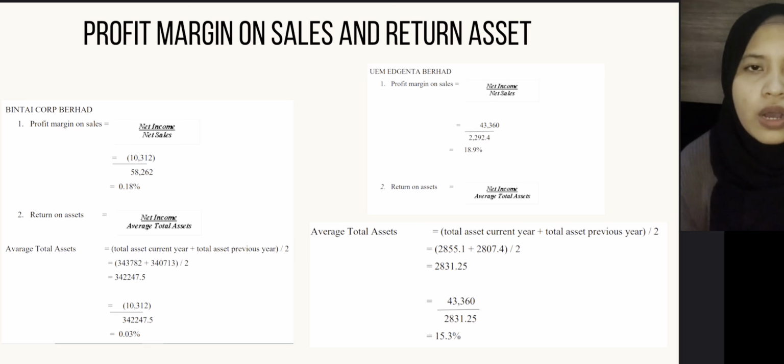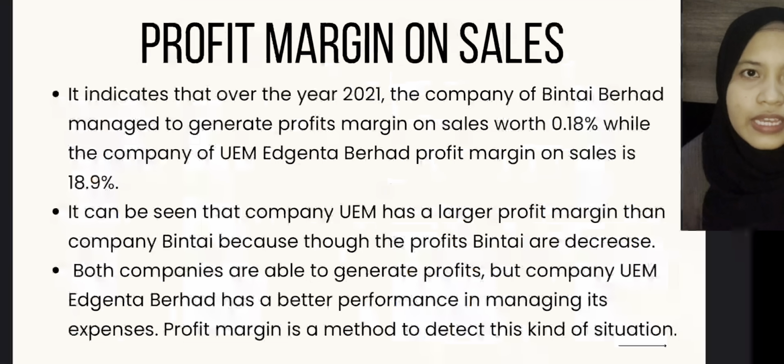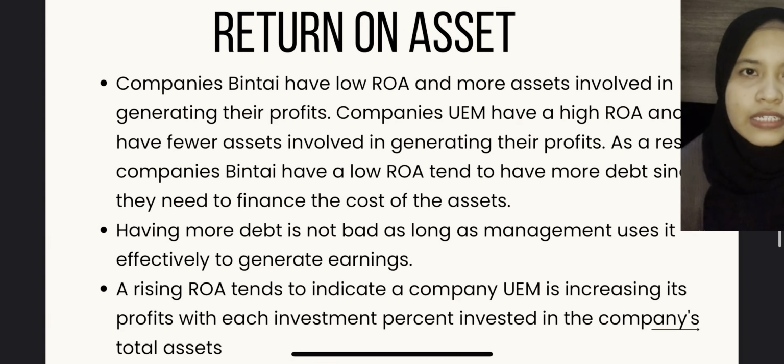Binti has a low ROA of 0.03% and more assets involved in generating its profit. UEM has a high ROA of 15.3% and fewer assets involved in generating its profit. As a result, Binti, having a low ROA, tends to have more debt since it needs to finance the cost of the assets. A rising ROA tends to indicate that UEM increases its profit with each investment percent invested in the company's total assets.